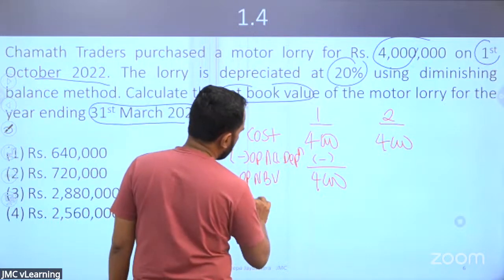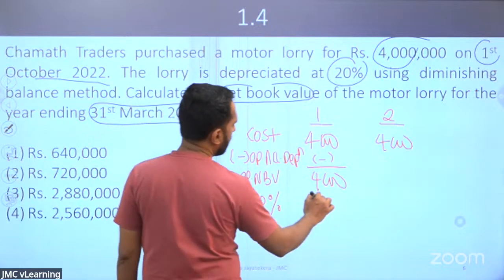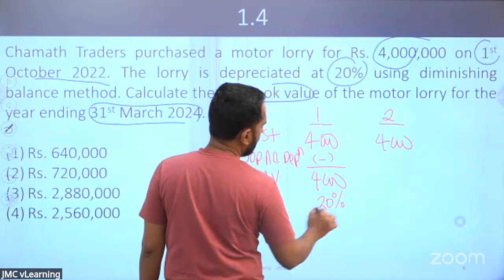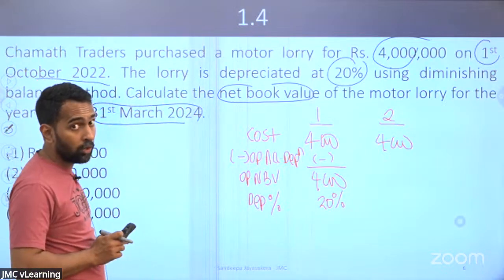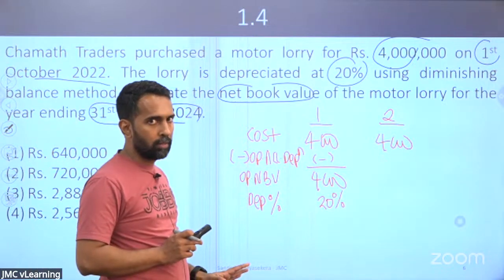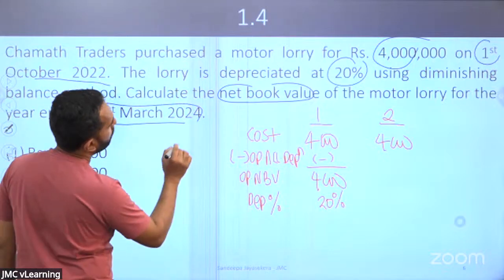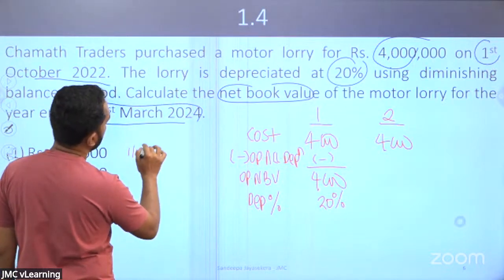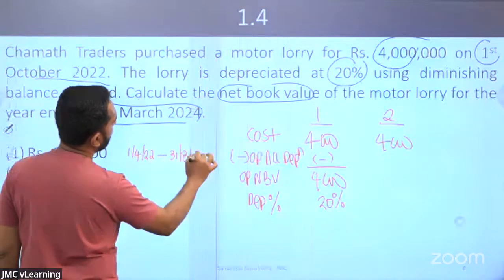Then apply the depreciation percentage. The depreciation percentage is 20%. And here you can clearly see the asset was purchased on 1st of October. Our first year would be from 1st of April 2022 to 31st of March 2023.